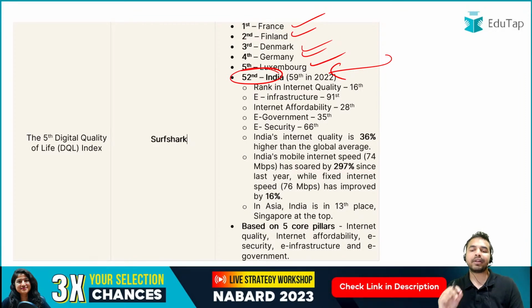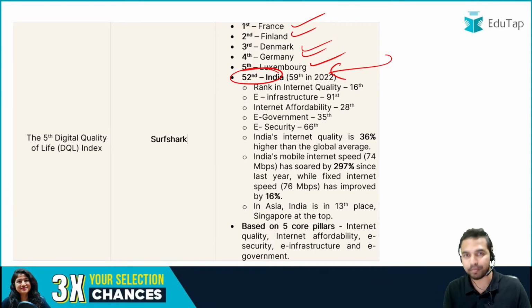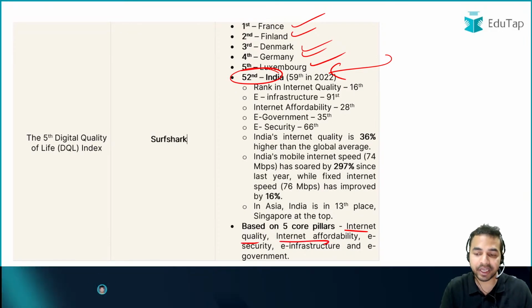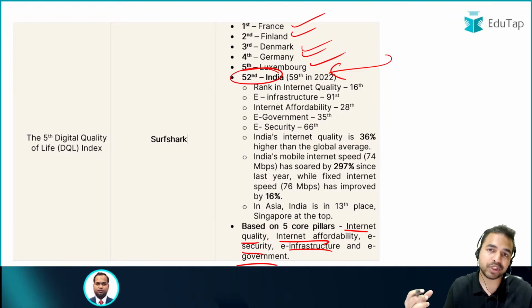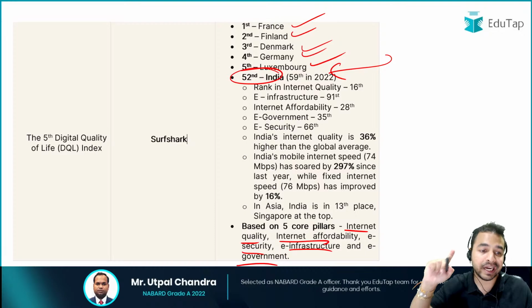Absolutely right. जब हम बात करते हैं इस इंडेक्स की, तो this index was basically based on the 5 core pillars. And what exactly are these pillars? These are internet quality, internet affordability, e-security, e-infrastructure and e-government. So my dear friends, we are talking about the digital quality of life, यानी हमारी डिजिटल लाइफ की क्वालिटी कैसी है. तो उसके लिए सबसे इंपॉर्टेंट चीज क्या है? सबसे इंपॉर्टेंट चीज है इंटरनेट क्वालिटी.